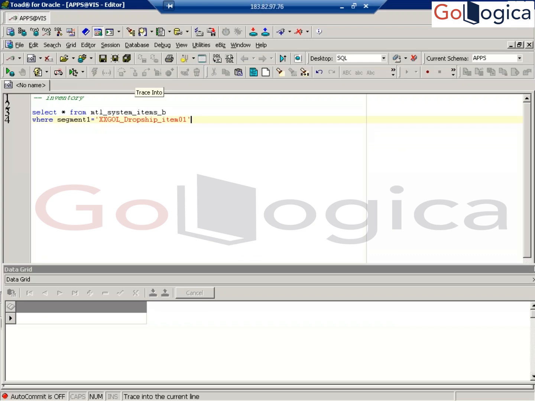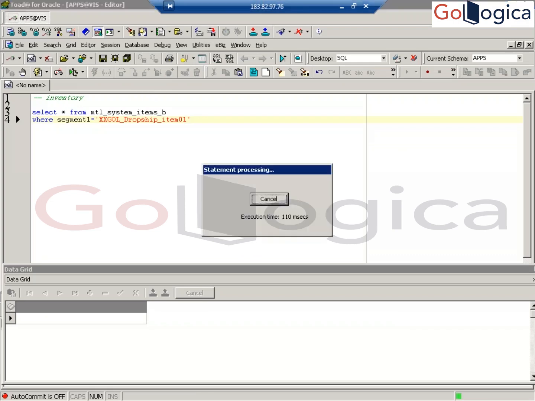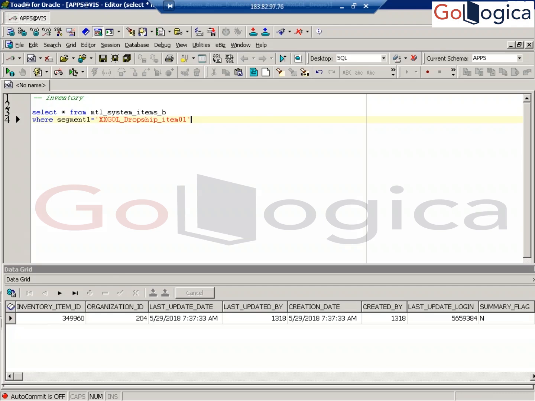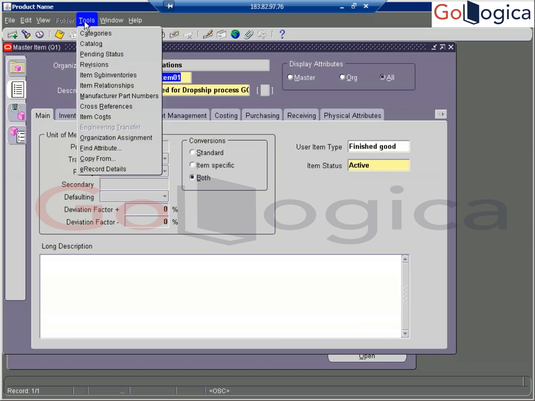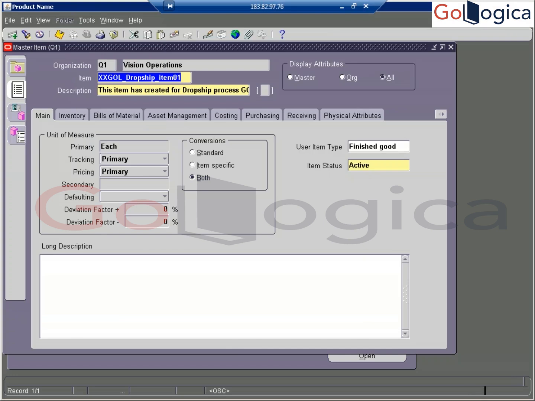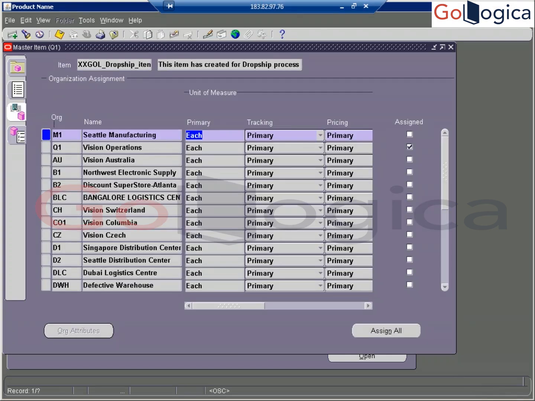Okay. Right. Next, what can we do? This is the item it is going to create. Now, next we can assign this item to the inventory organizations. Go to Tools, Organization Assignment. Now you can assign this to all the inventory organizations.